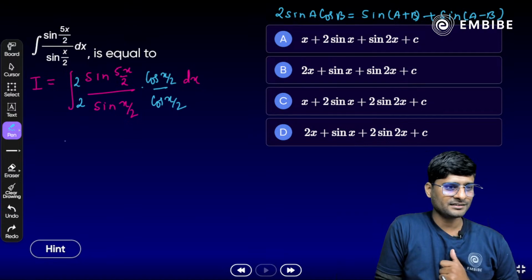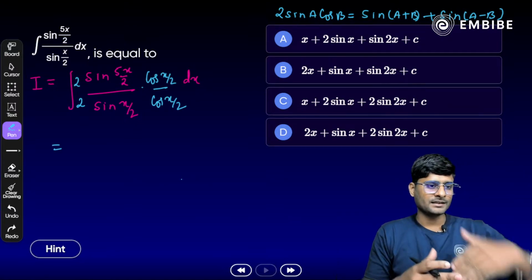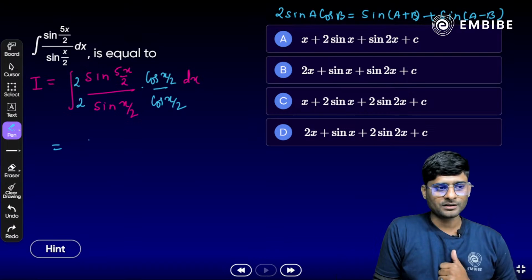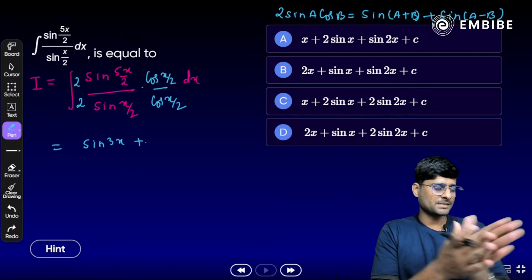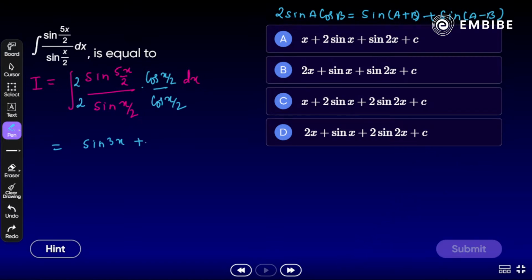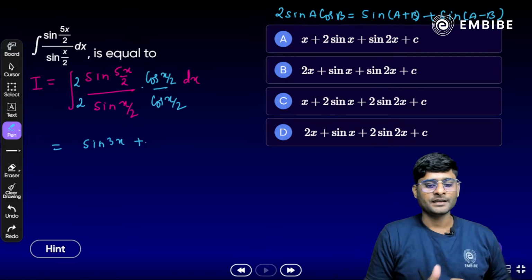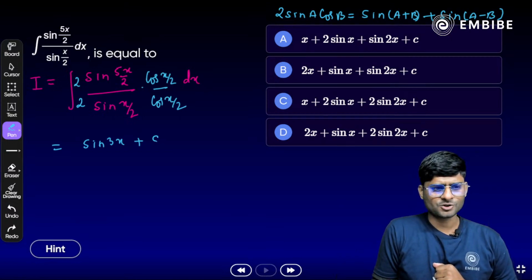Now look at the angles here. So it will become what? Sin of a plus b here. 5x/2 plus x/2, 6x/2. That means what? We get sin of 3x plus a minus b, 5x minus x. That should be 4x/2. Okay, 4x/2. That is what? 2x. Correct? Yes, that should be sin 2x here. Okay, denominator काफी easy दिख रहा है.